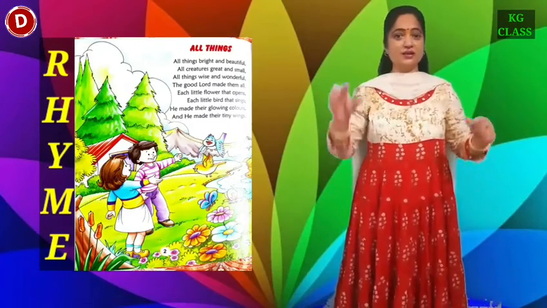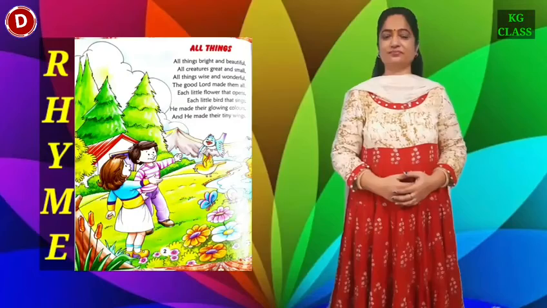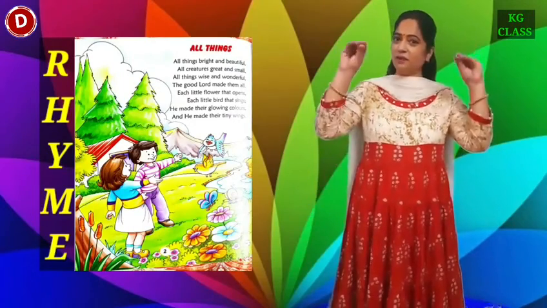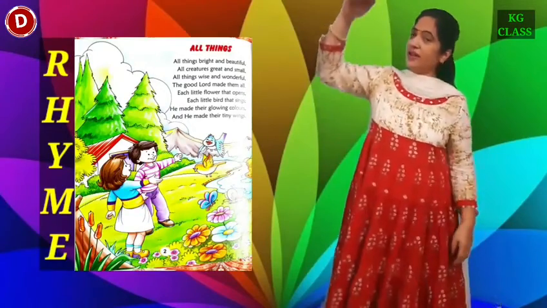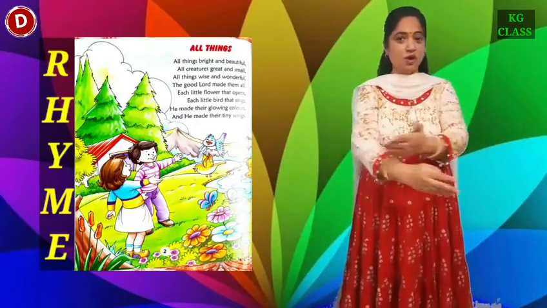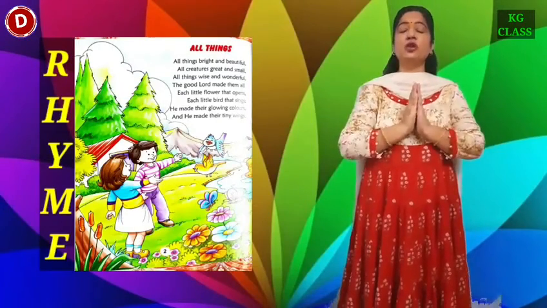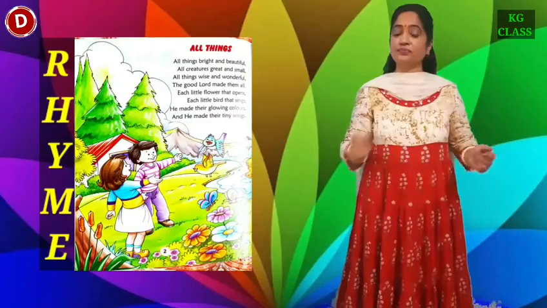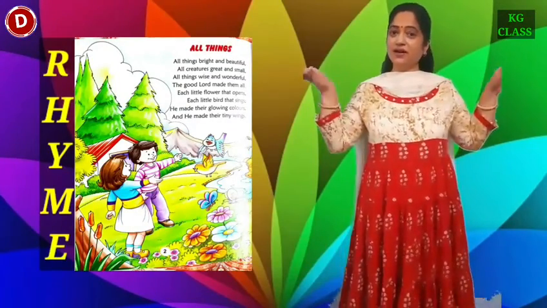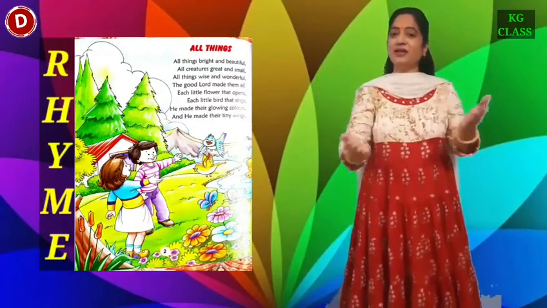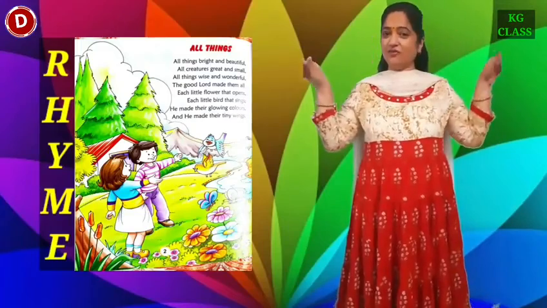All things bright and beautiful. All creatures great and small. All things wise and wonderful. The good Lord made them all. Each little flower that opens, each little bird that sings, He made their glowing colors, He made their tiny wings.